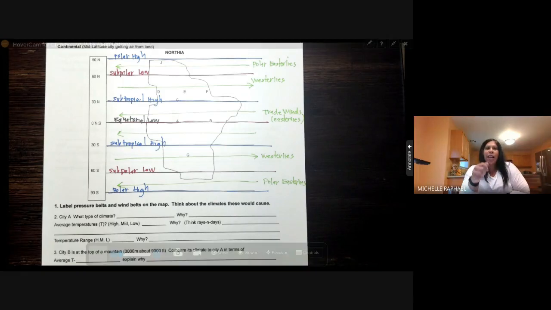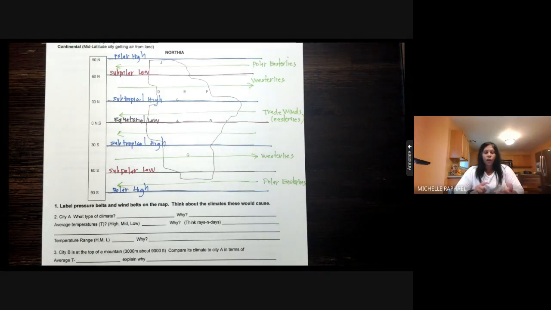You are going to need to get out your Northia assignment, which we started last week. Last week we talked about, number one, labeling the pressure belts and wind belts on the map, and we started to think about what climates would be caused. You're using your climate notes and your break and wind notes. We have this hypothetical continent called Northia, and you'll see that there's a whole bunch of cities located. So we're going to break up and go over the answers, to make sure you are on the correct path.